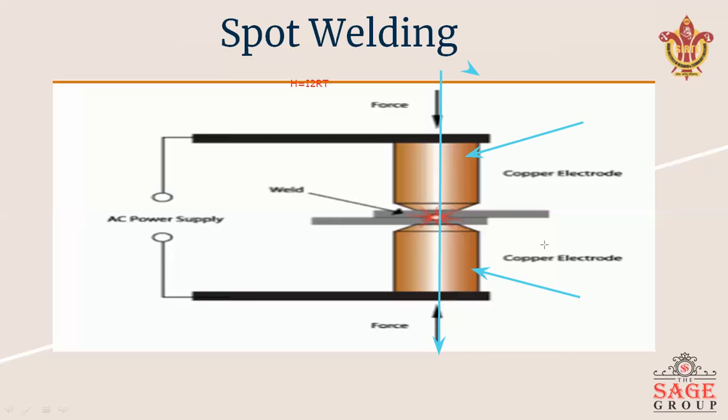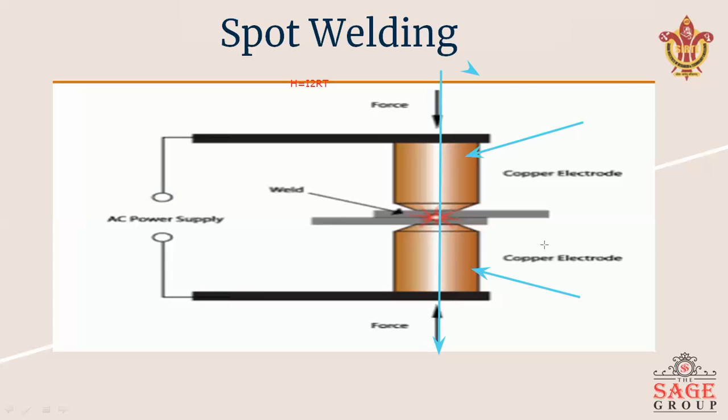If we discuss the application and uses of spot welding, we can say that spot welding is the most widely used resistance welding process in industry. Carbon steel sheet having thickness up to 4 millimeters can be successfully spot welded. As I told you previously, we are using spot welding basically to join sheet metal.